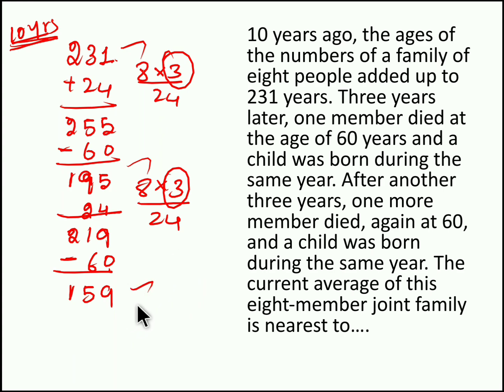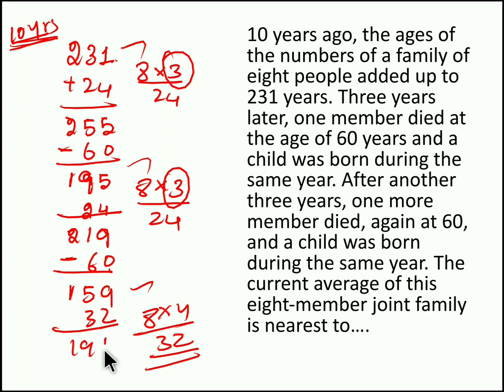So currently it will be 8 into 4, 32 years. You have to add this 32 years to this 159, so that you will get 191 years. So 191 years is the sum of the ages of all the family members at present. So you have to divide this 191 by the total number of people in the family, 8 people.